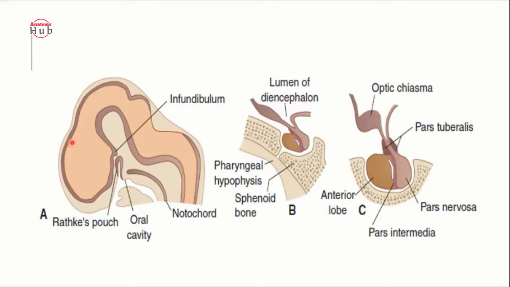Here also the diencephalon is nothing but the caudal part of the prosencephalon.